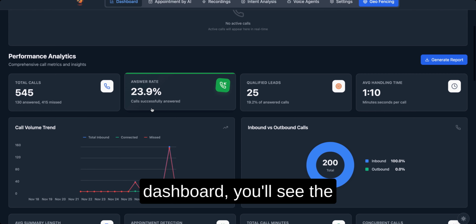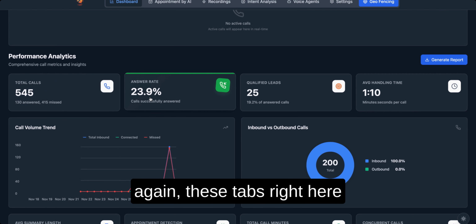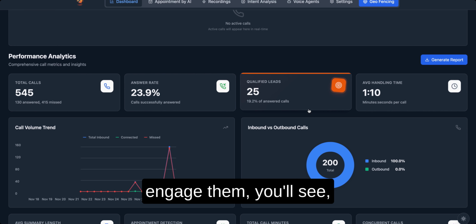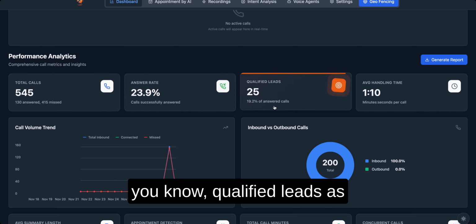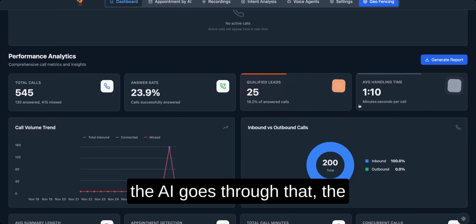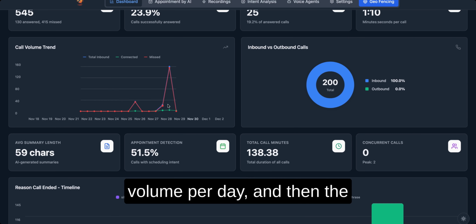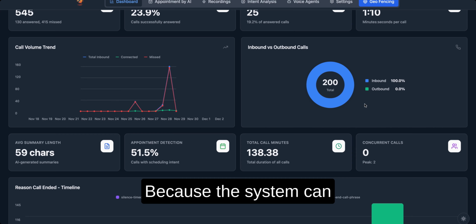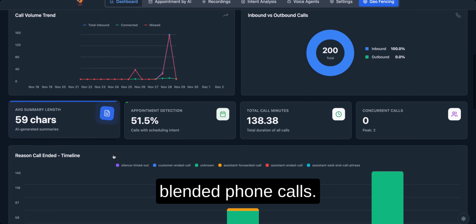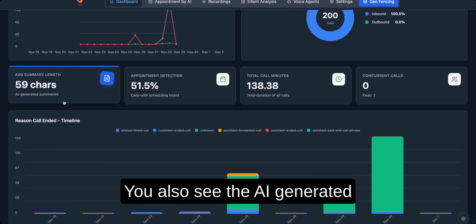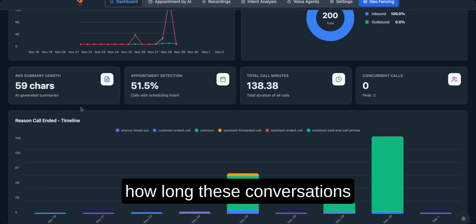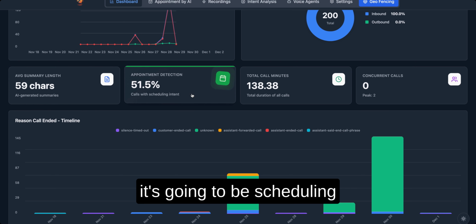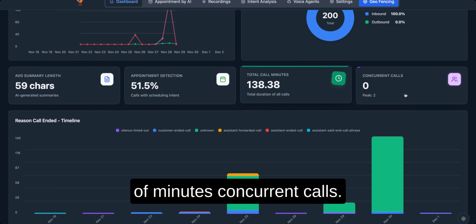As we go through the dashboard, you'll see the number of phone calls, and these tabs right here, as you engage them, will be highlighted. You'll see the answer rate, qualified leads as the AI goes through that, the average handling time, the volume per day, and the number of phone calls, whether inbound or outbound, because the system can actually handle blended phone calls. You'll also see the AI generated summaries, which tell you how long these conversations were and what those summaries look like, appointment detection, because it's going to be scheduling appointments, and then the total number of minutes, concurrent calls.